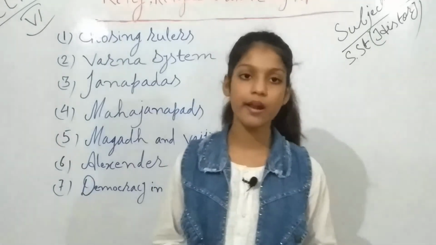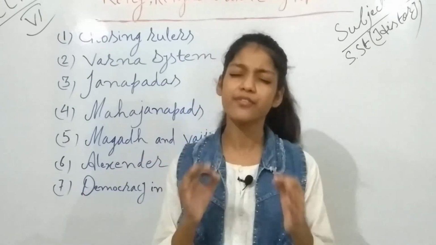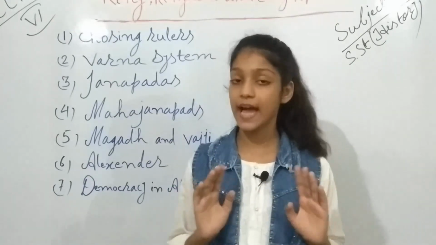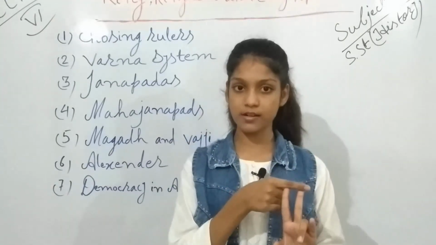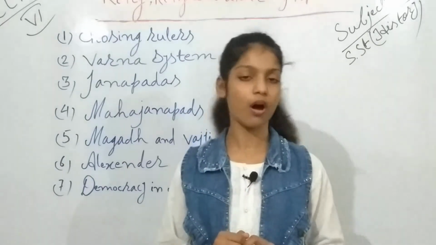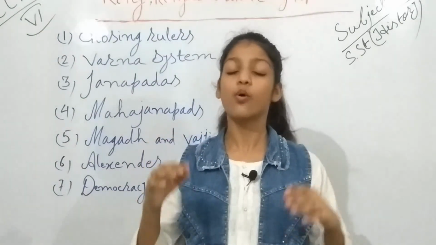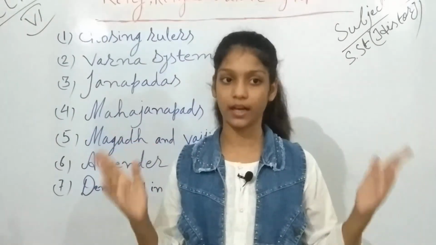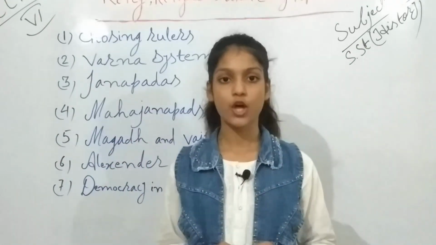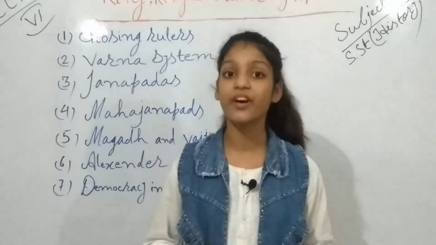So who was allowed in the assembly? The men, the citizens. Every citizen was allowed in the assembly. Who was not allowed in the assembly? The women, the foreigners and the slaves were not allowed. And who was recognized as full citizens? The men above the age of 30. So this was a small knowledge about the democracy of Athens.